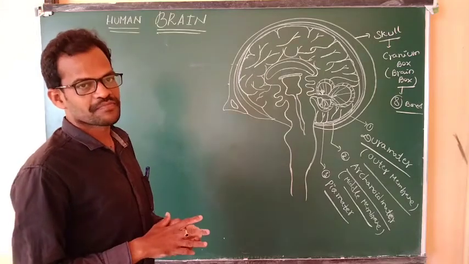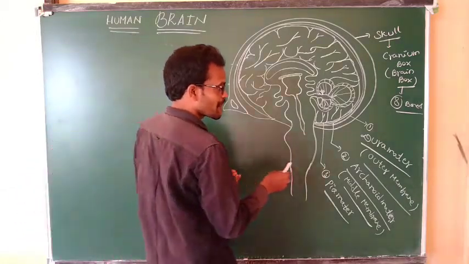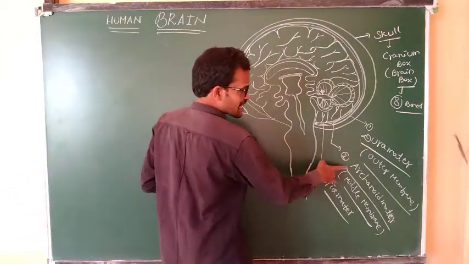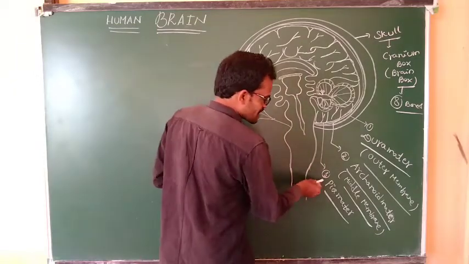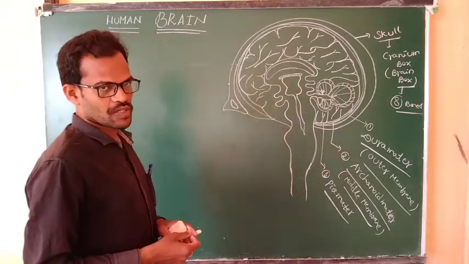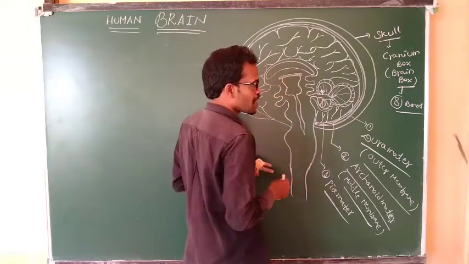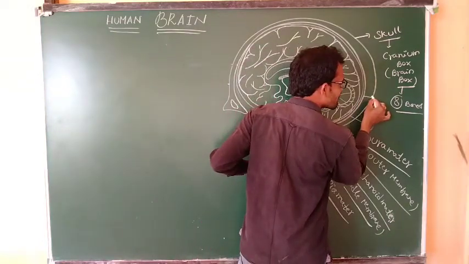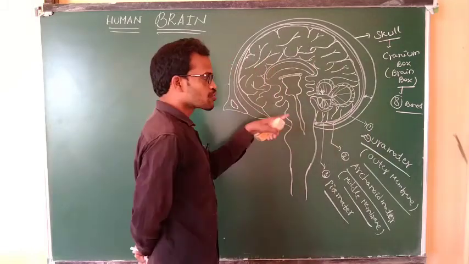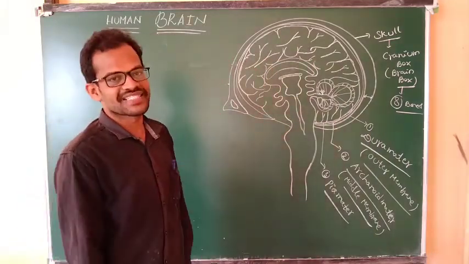3 membranes. What is the first membrane? Dura mater. What is the second membrane? Arachnoid matter. What is the next membrane? Pia mater. The dura mater is in contact with the skull.